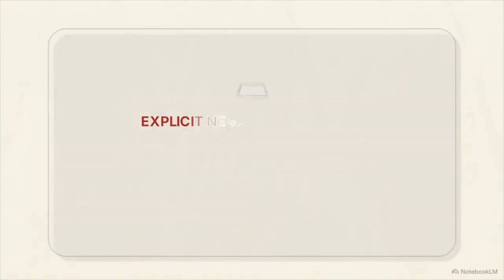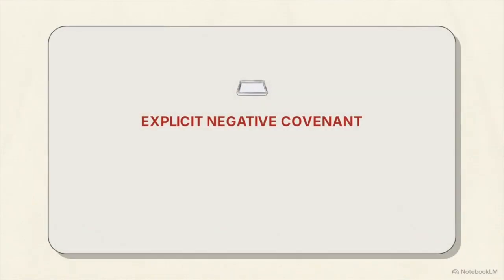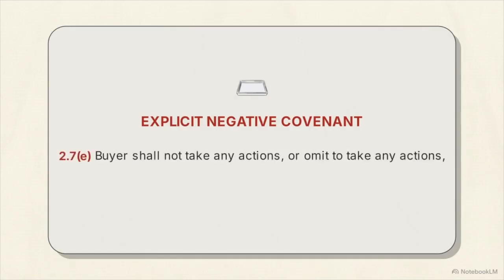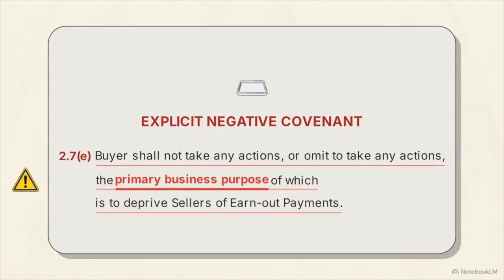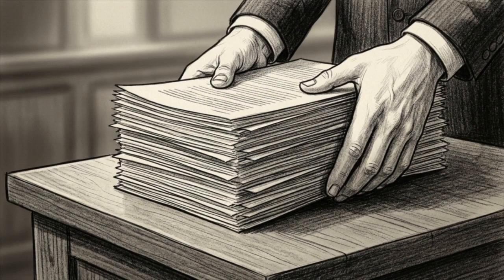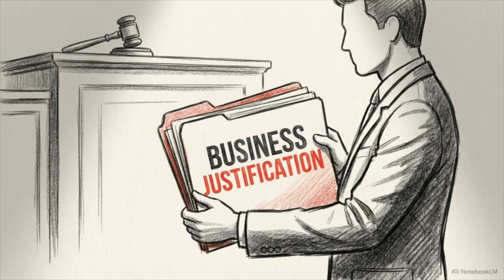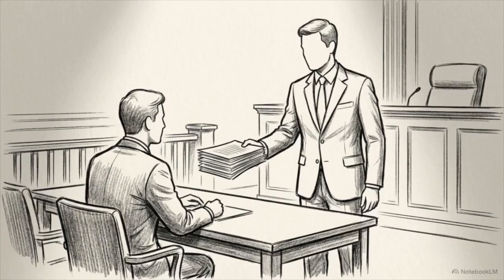You can address this by drafting an explicit negative covenant. State clearly that the buyer cannot take any action or omit any action where the primary business purpose is to deprive the sellers of the earn-out payment. This specific phrasing changes the legal dynamic. If the buyer makes suspicious operational changes, they are forced to show a legitimate alternative business reason for doing so to avoid a breach. This explicit anti-sabotage clause shifts the burden of proof onto the buyer, making bad faith tactics significantly more difficult to sustain in a legal dispute.